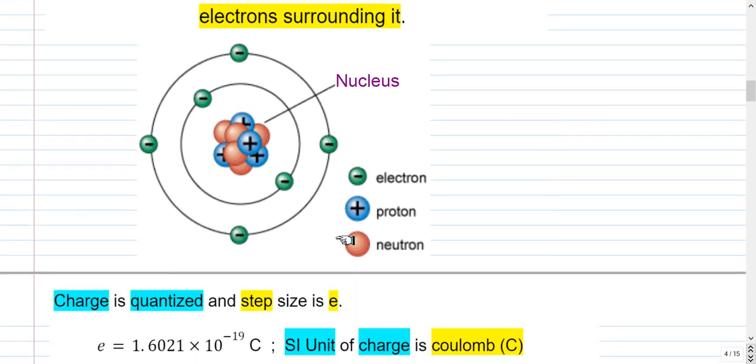Charge of a body is quantized and the step size is e, where e is the electron charge and its value is 1.6 times 10 raised to minus 19 coulomb. SI unit of charge is coulomb.